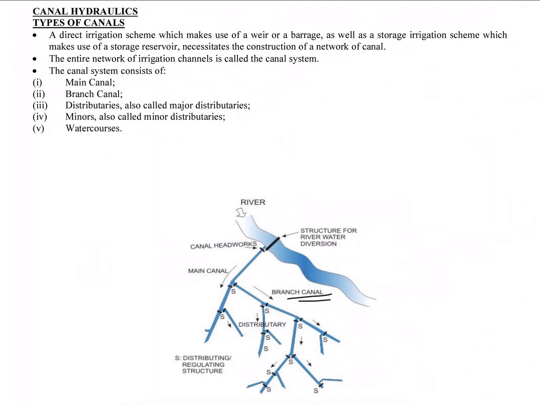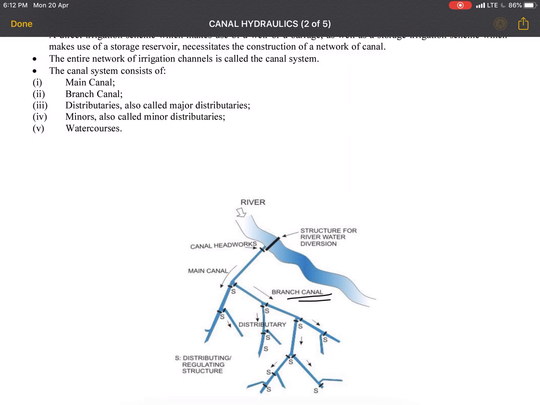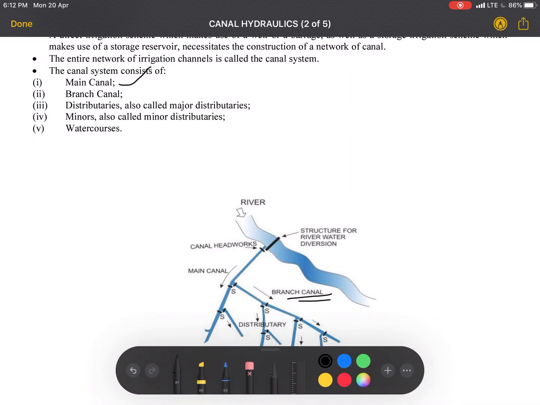There is a basic difference between weir and barrage, but the purpose is to store water. The entire network of irrigation channels is called the canal system. So what are the various types of canals? First is main canal, then branch canal, then the distributaries, major and minor distributaries, and lastly water course.